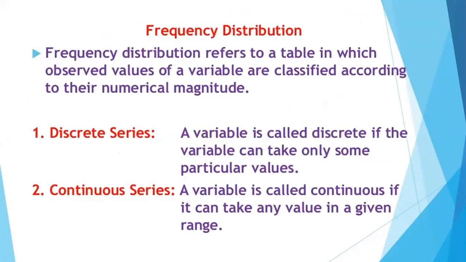In the individual series, we have studied that whatever raw data is given to you, for example, the weight of 50 students of my class are given. So in that case, I just have to write the serial number and arrange it in the ascending order. Nothing else you have to do. That would be just the individual series. If a number is repeating 5 times, again 5 times we are going to write it, which means the number of times it will be repeating, the same number of times we are going to write it as well.